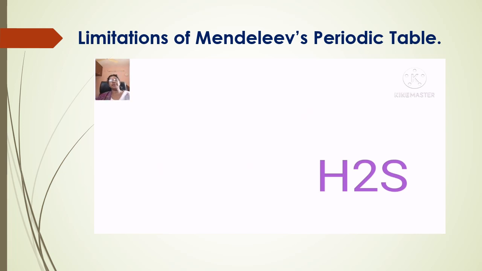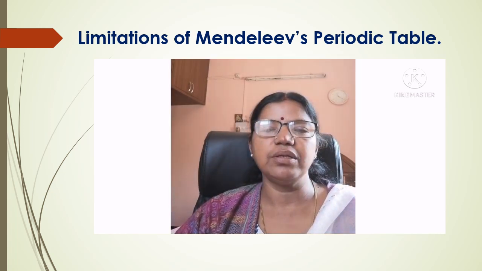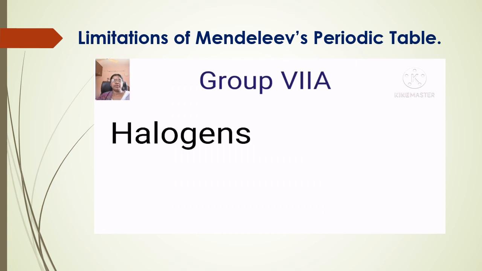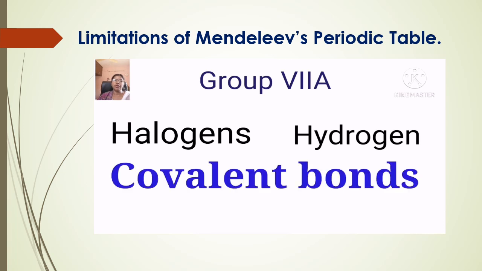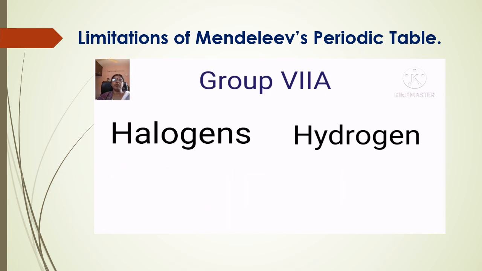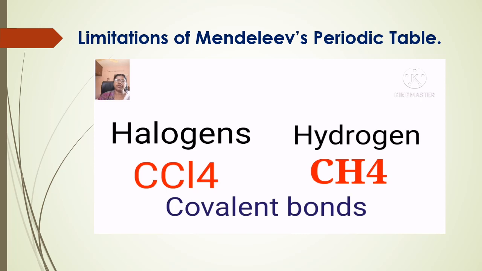But at the same time, children, hydrogen in many of its properties resembles the halogens of group 7A. Both halogens as well as hydrogen can form covalent bonds with non-metals. For example, chlorine can combine with carbon to form CCl4, that is carbon tetrachloride. Hydrogen as well combines with carbon to form CH4, and both the compounds are covalent in nature.